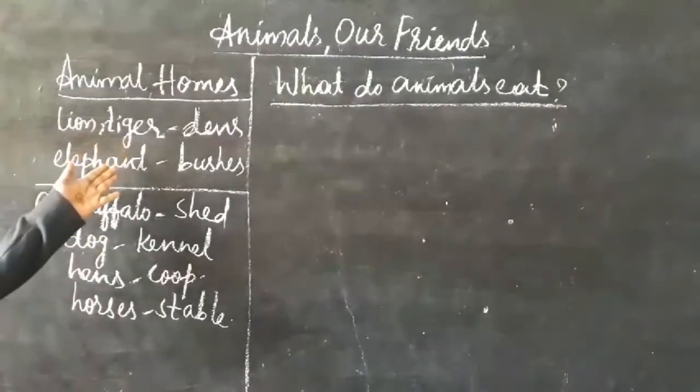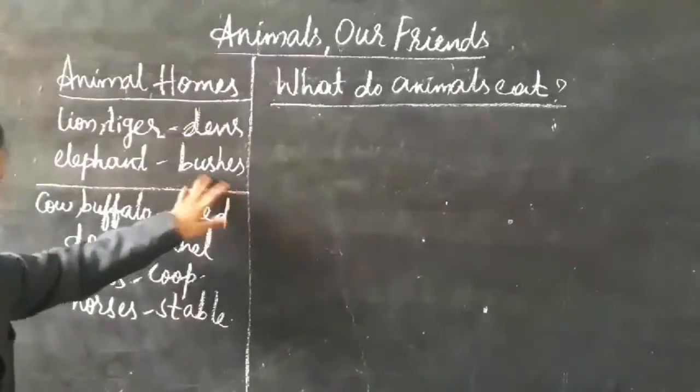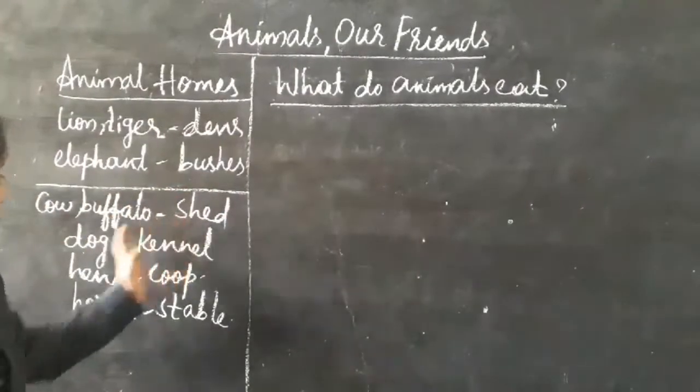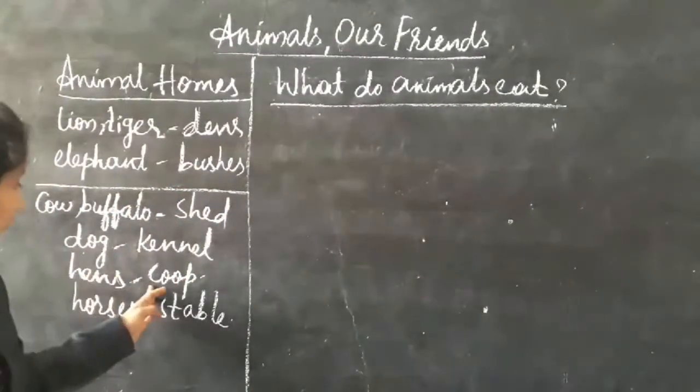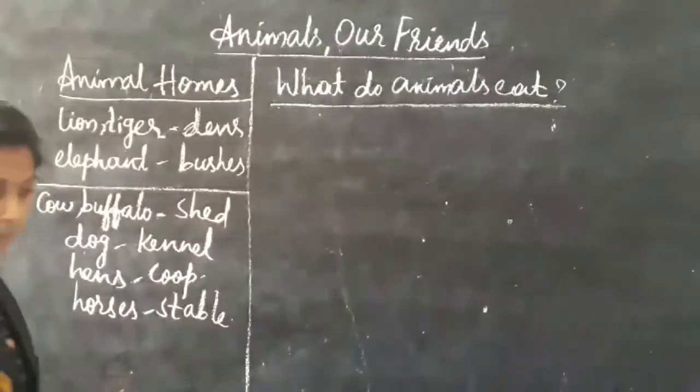Lions and tigers live in dens. Elephants live in the bushes. Cow and buffalo live in the shed. Dog in a kennel, hens in a coop, horses in a stable.